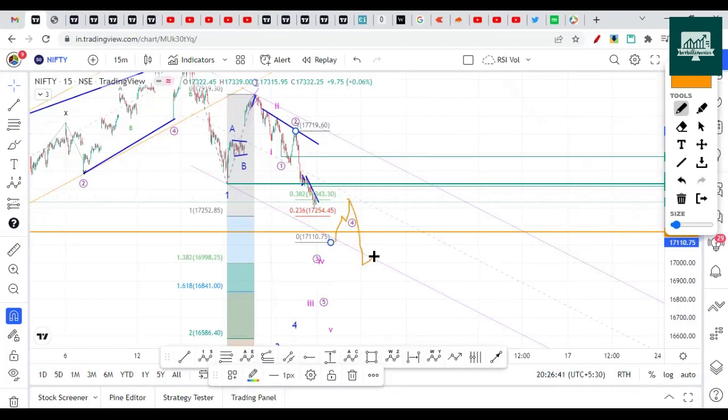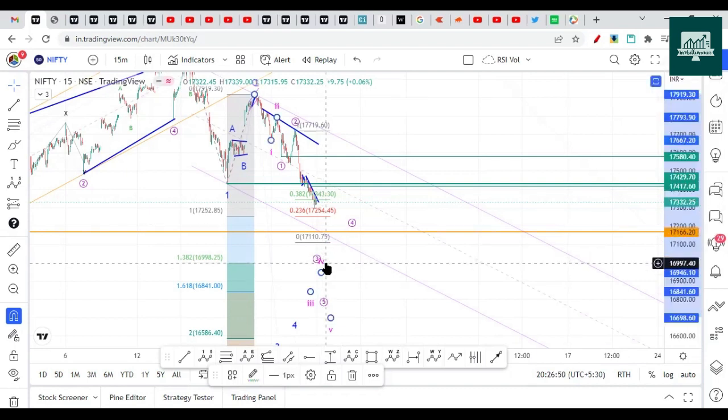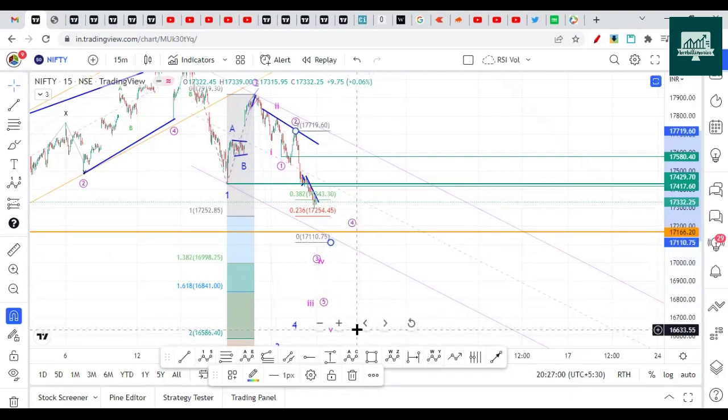Then again it will continue the drop in a 5-wave sequence, again it will give a pullback, like that it will continue. So the pullbacks will be smaller and sharper. It will start slow but go up quickly, making us think that the drop has ended. But these are bear market rallies. That's the thing you need to remember.